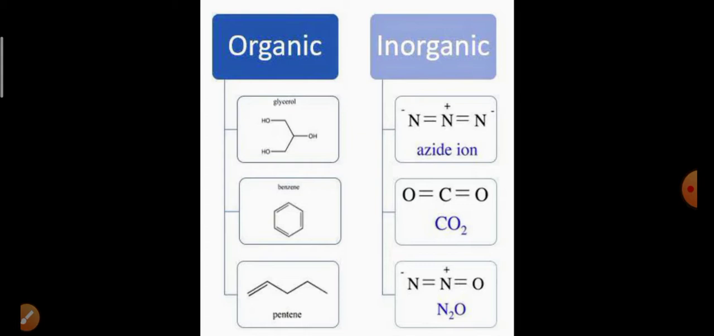What is meant by an organic compound? Organic compounds are those which contain carbon and hydrogen. Those are known as organic compounds. If only carbon is there, like carbon dioxide, it is not considered an organic compound.